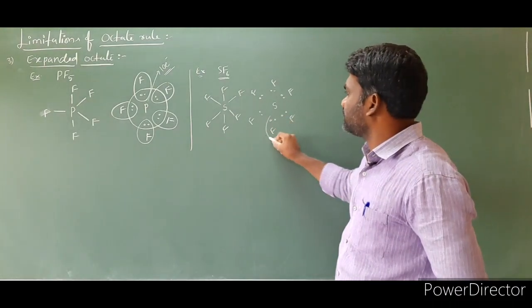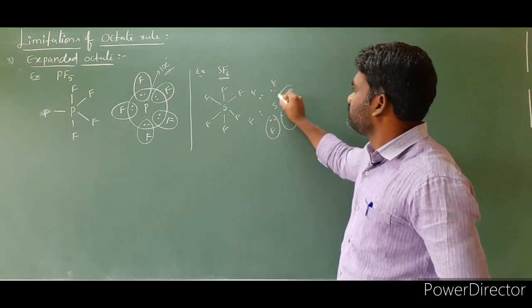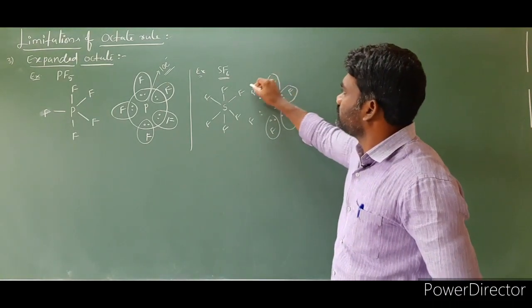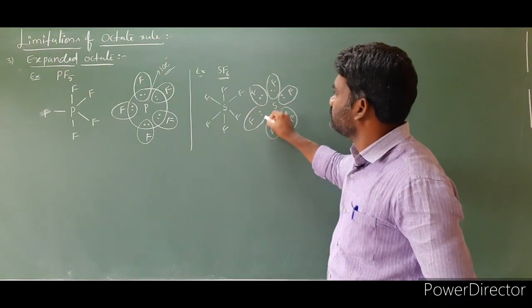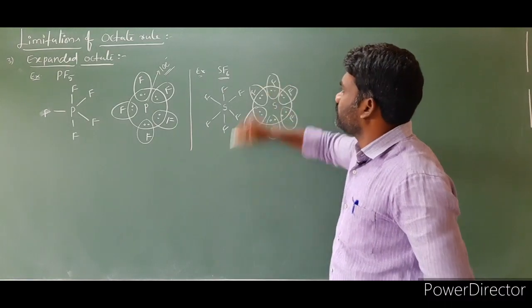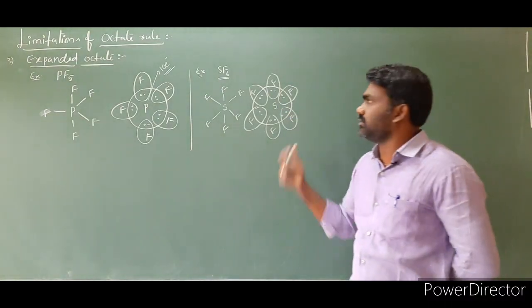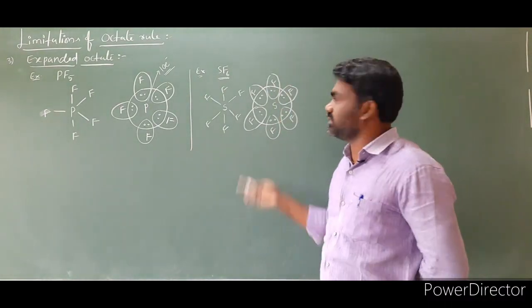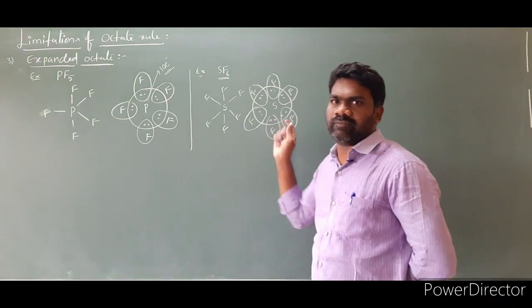Clear? Shared electrons. This is the Lewis structure for SF6.